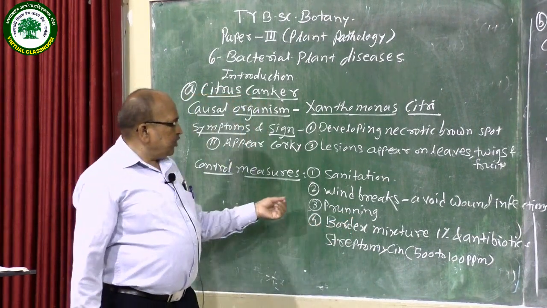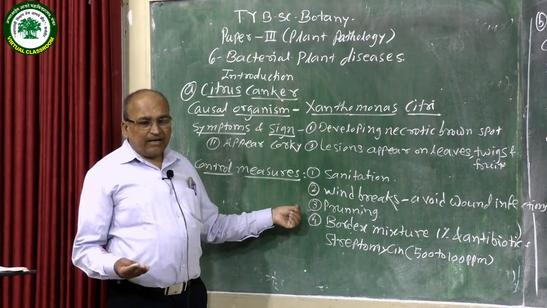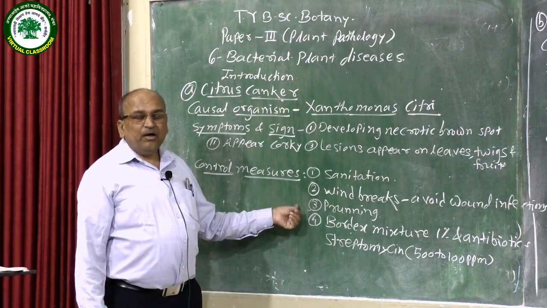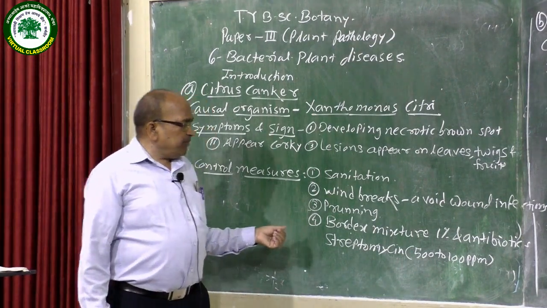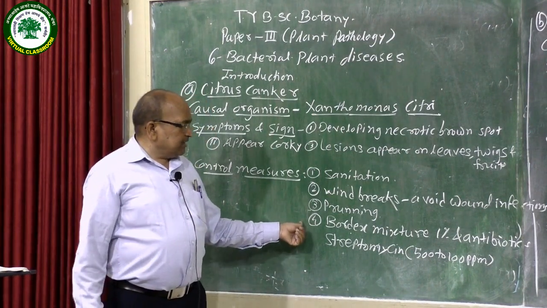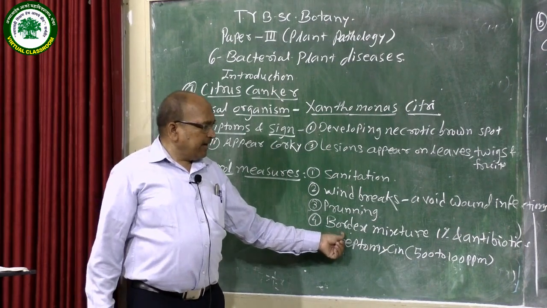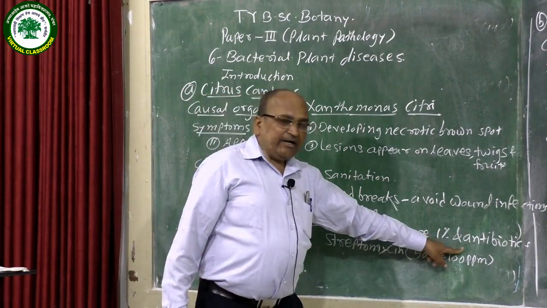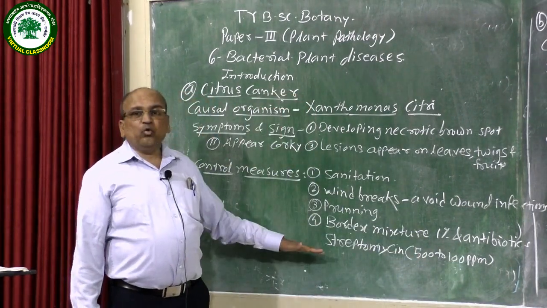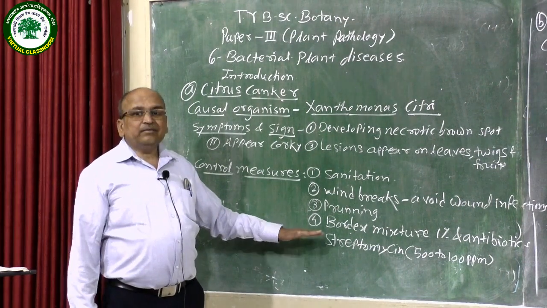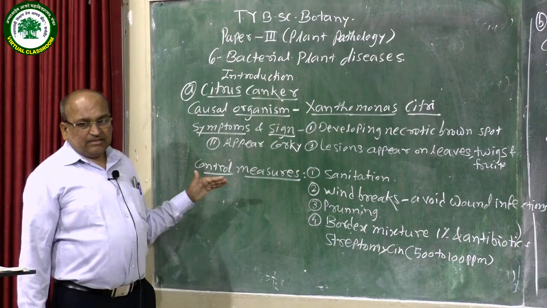Next one is pruning of the infected or diseased part of the plant body. Next is the use of chemicals like 1% Bordeaux mixture and antibiotics like streptomycin, 500 to 1000 ppm. They also control the citrus canker disease.